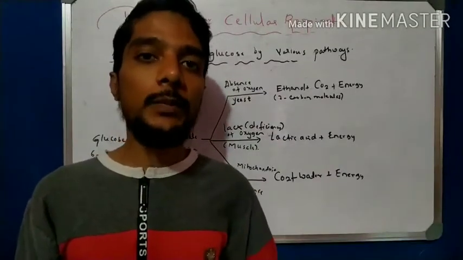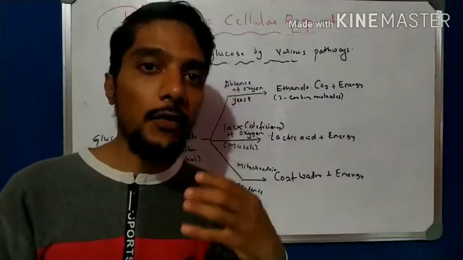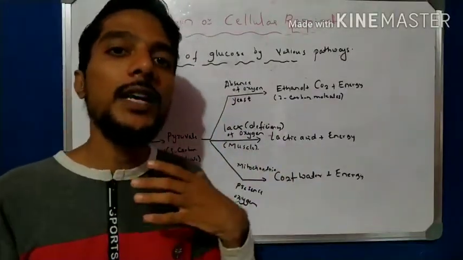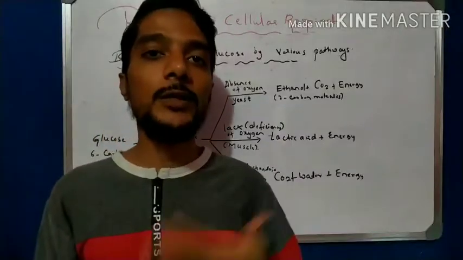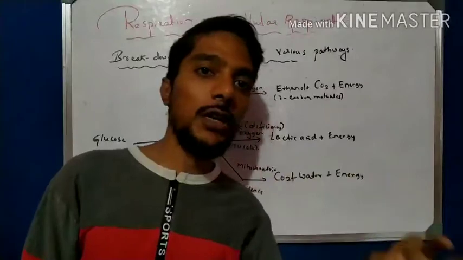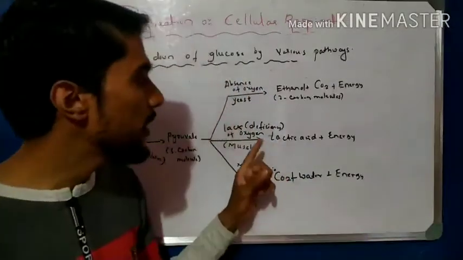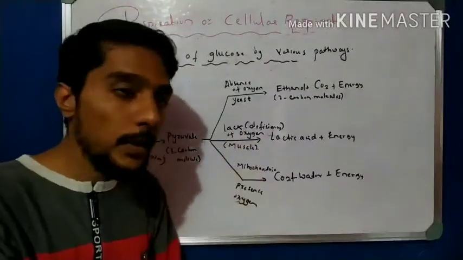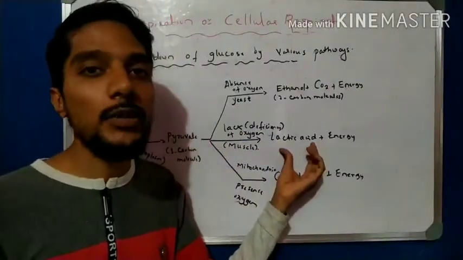Due to the increased breathing rate, the supply of oxygen is not completed. Oxygen is not completely supplied to every part because of the increased speed. So there is a lack of oxygen in the body, in the muscles, and that indicates the formation of lactic acid.